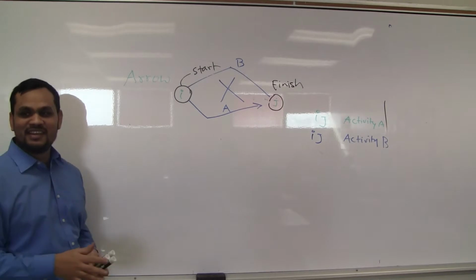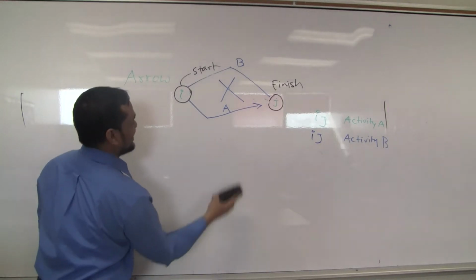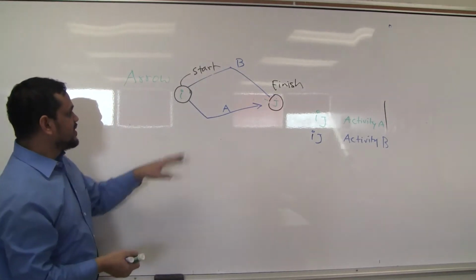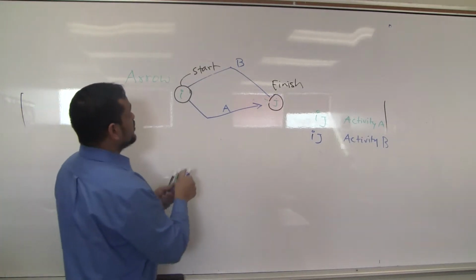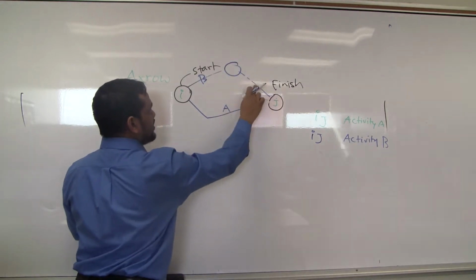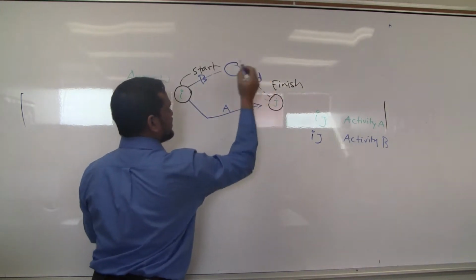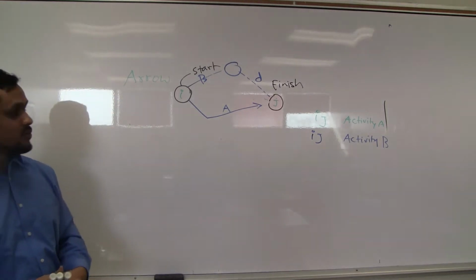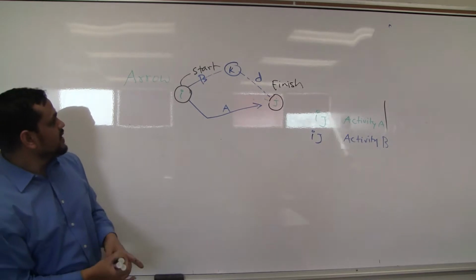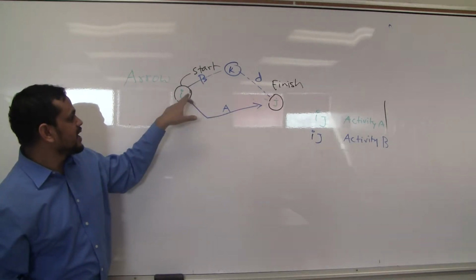So what can we do? If I have two activities with the same nodes, we can cut here. Say this is my B. Then this part we make a dummy. So what I did now is I have another node, K. Now B is no longer IJ. B became IK.